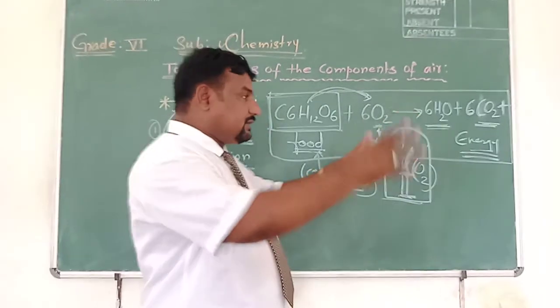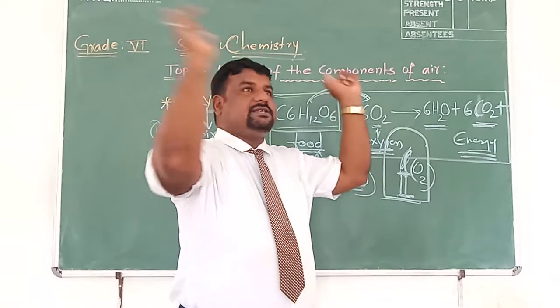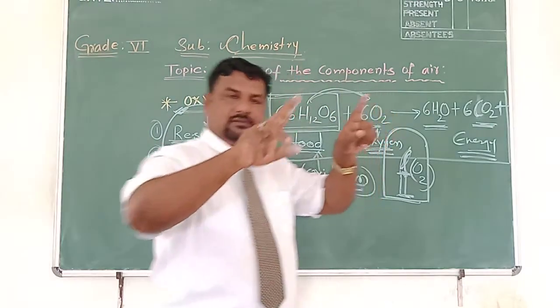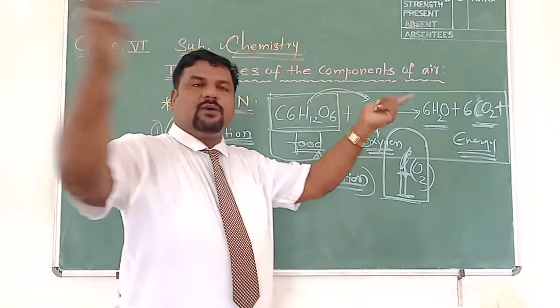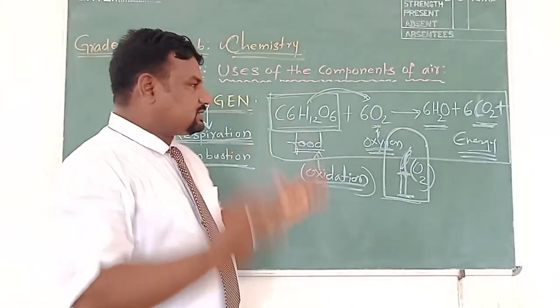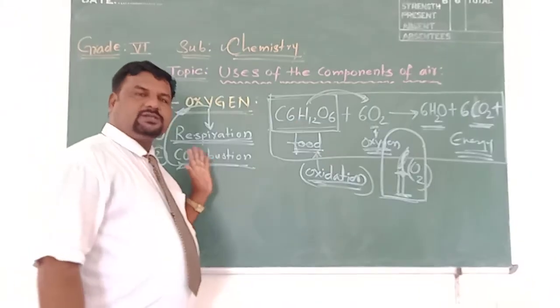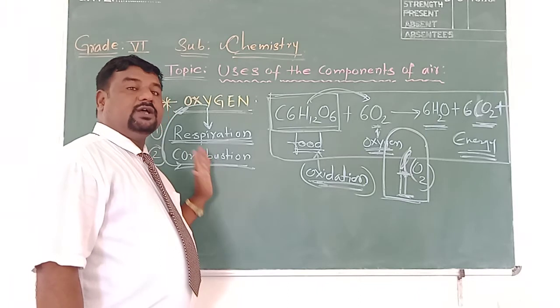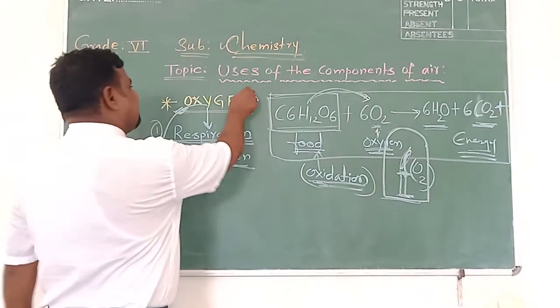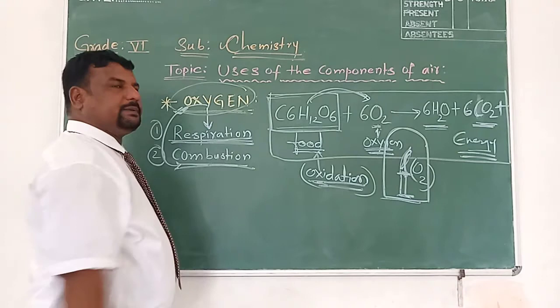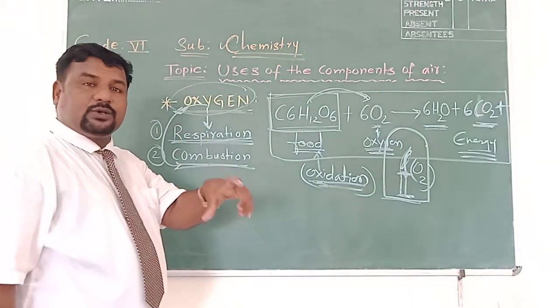So the combustion process depends upon the availability of oxygen. If oxygen is not available, combustion does not occur.